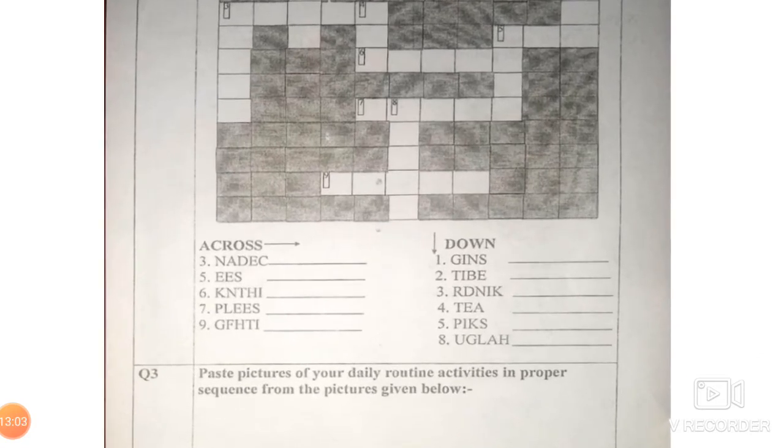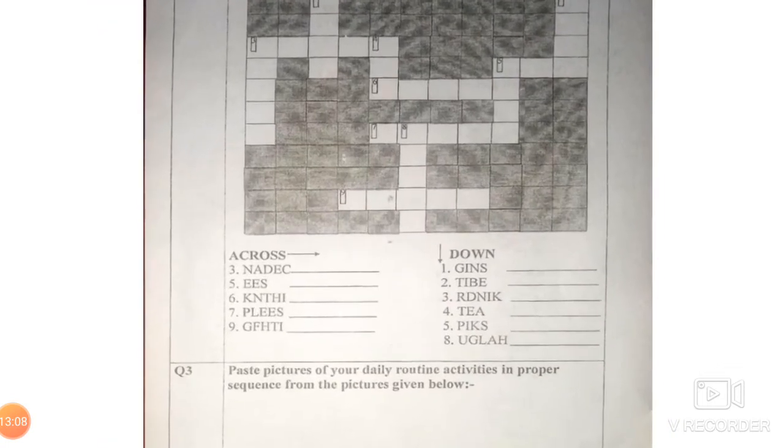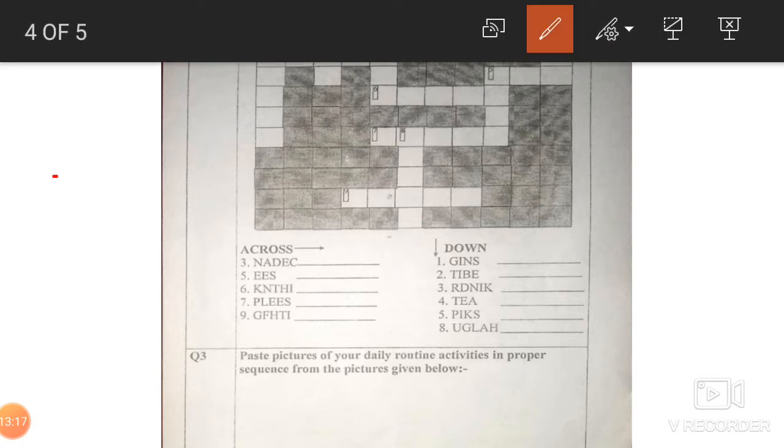Now we'll come to this. This is very easy. Now this is a crossword puzzle beta. All the words in this crossword are verbs. Now across. Do you know what across means? Across means this way. Wait, let me take the pen in my hand. Across means this way beta and down means this way.